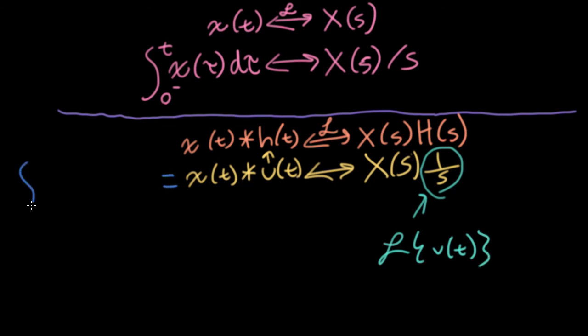And then if we remember that convolving with the unit step function corresponds to integrating that function, where here again I'm using tau to avoid confusion with the t variable. Now this minus infinity, we can get rid of that if we're living in the realm of one-sided, aka unilateral, Laplace transforms. We're assuming that x of t is 0 for t less than 0. So this is just another way of thinking about the same property.